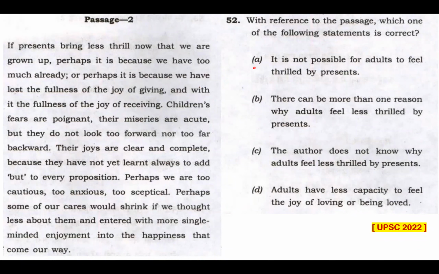Option A. It is not possible for adults to feel thrilled by presents. Option A is telling us it is impossible for adults to feel thrilled by presents. But is the passage telling that? I'll say no. The passage only speaks about certain traits of adults to be lesser thrilled and excited by happy events. That's it. Giving and receiving presents is mentioned in this passage as a mere tool to exemplify that assertion. The passage never makes any assertion that adults cannot be thrilled by presents at all.